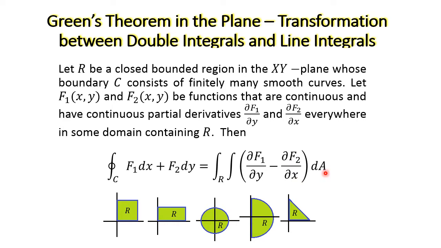So the statement of Green's theorem helps us in evaluating the line integral equivalently as a double integral.